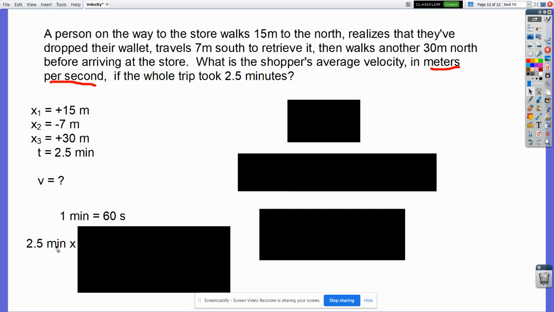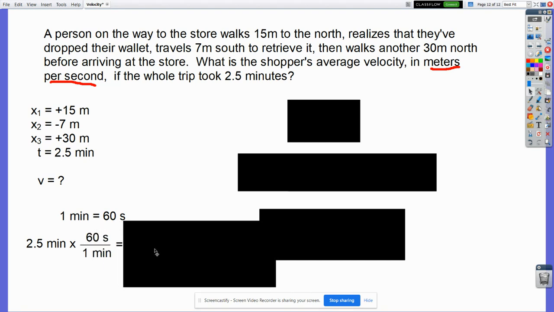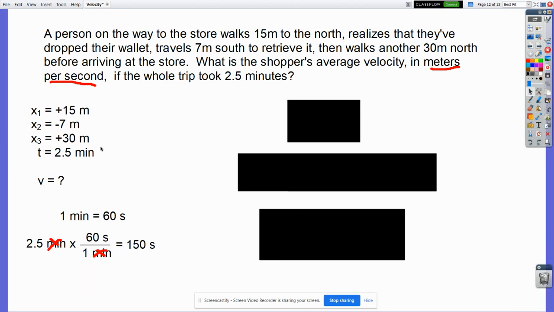The unit that you have here is the one that has to go on the bottom of that fraction. So the 1 minute is going to go on the bottom and the 60 seconds is going to go on top. We do that for unit cancellation. I want that given unit to be on the bottom, so that given unit will cancel out. And all I'll be left with there is seconds, the unit that I'm looking for. The 60 is on top, so I multiply by it. 2.5 times 60 is 150. I could ignore the 1. I could divide it by 1 if I wanted to, but it doesn't do anything. Seconds is all I have left. So instead of using 2.5 minutes, I'll use 150 seconds instead.